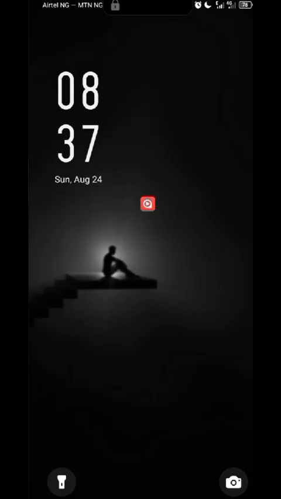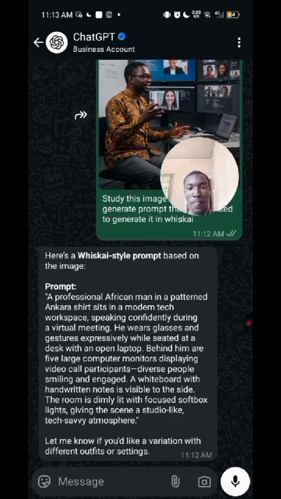The ChatGPT here. So now he wears glasses and gestures expressively while seated at the desk with an open laptop. Behind him are five large laptop monitors playing a video call, and so on. So the room is dimly lit. So we see how this prompt is now.